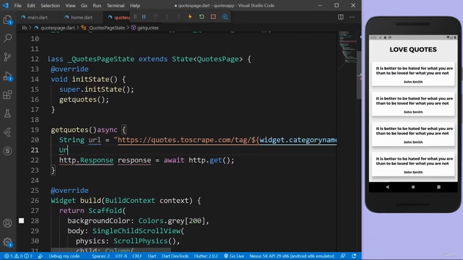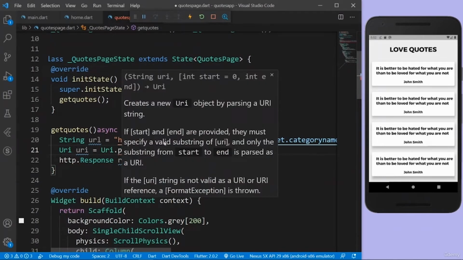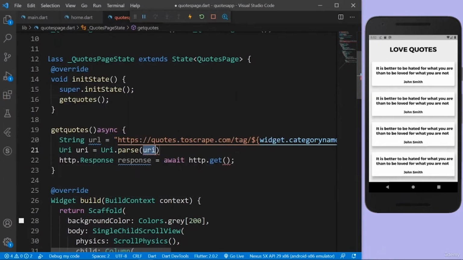So I'm going to say URI is going to be URI.parse, and I have to pass in the URL. So I'm going to just pass in this URL here. I can take this URI and put it over here. Now we won't get any errors. So after making a request to that website, we want to actually parse that response.